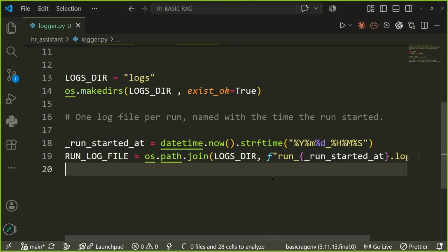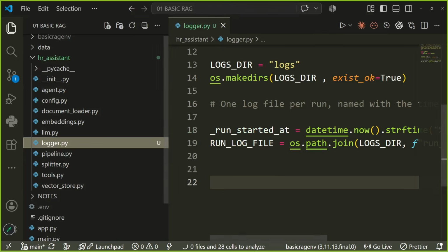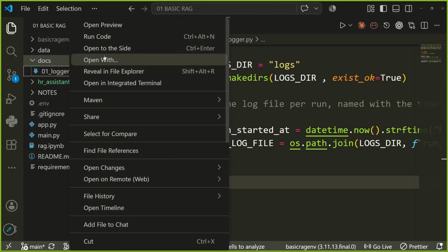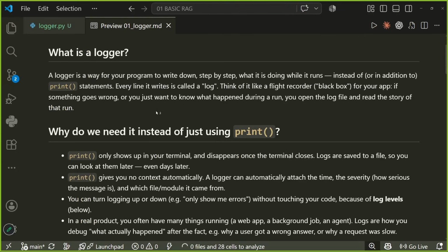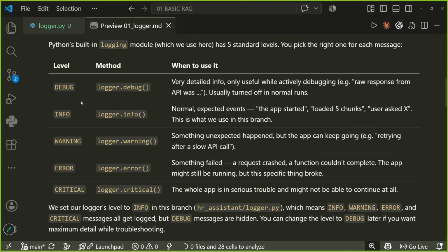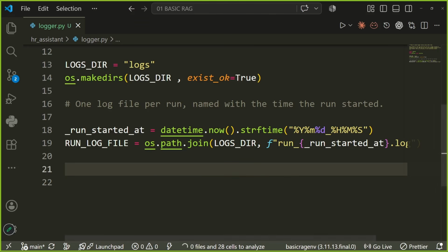Now there are various levels of logging. So what I will do is, for you, I would add something called documents over here, which you can refer to later on. This is logger.md. In this, I've told you what a logger is and how it is different from print. We have different levels of logging: to debug, to simply print what is going on, to print warnings, to raise errors for criticals. You can read and understand the whole philosophy of logs. Let me just implement and show you how it's done, right?